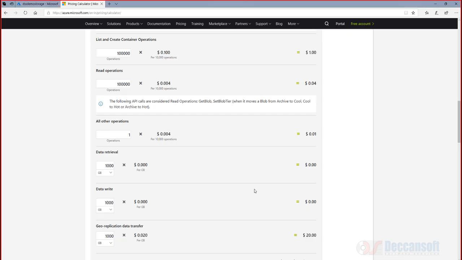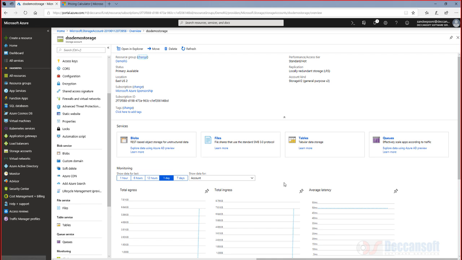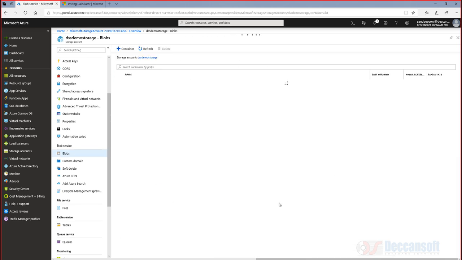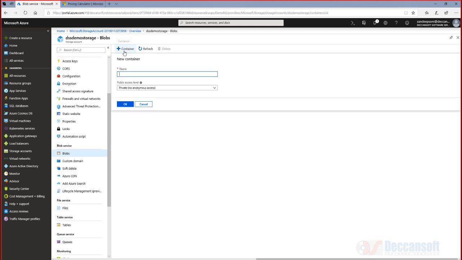So let's now go to the portal where we have the storage account. Go to blob and let's play around with this. I create a container and I call that container, let's say, myimages. Important thing, all lowercase. Give uppercase, it will not take. It should be all lowercase.